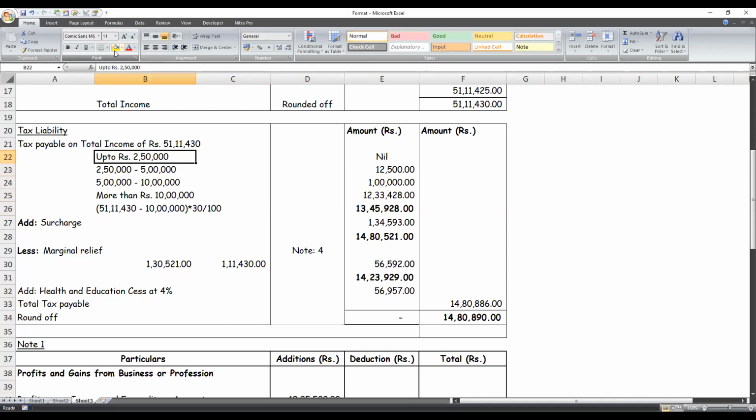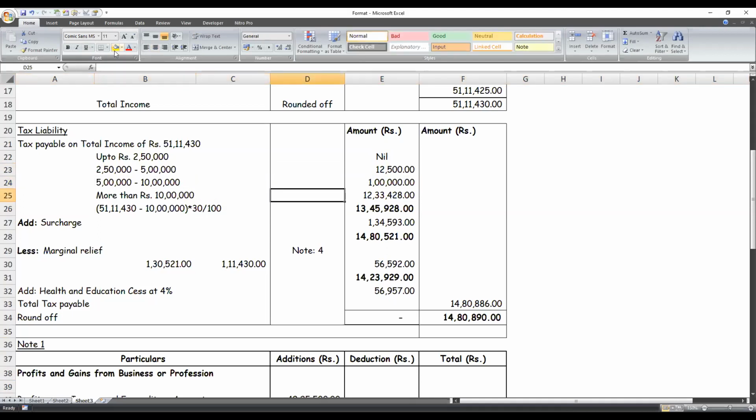Next, tax liability. If you are comfortable with calculating the slabs as numbers, say if it's the 30% slab, it's just 1,12,500 plus, if you can remember the numbers this way, well and good, you can do this. But if you want to be confident about the answers, it's better if we write each slab. So when it's between 5 and 10, you start with the slab and compute it at 20%.